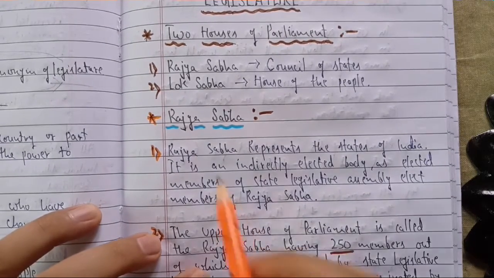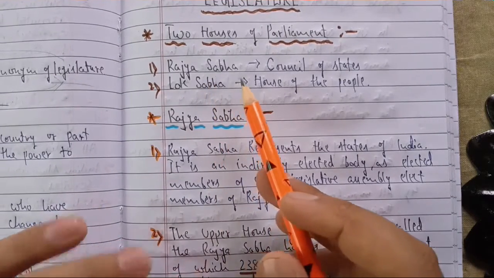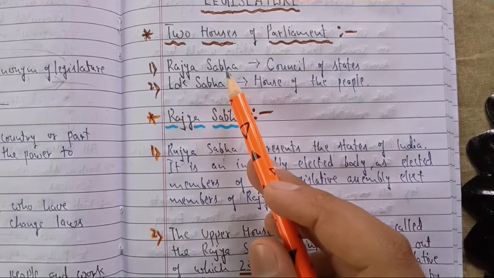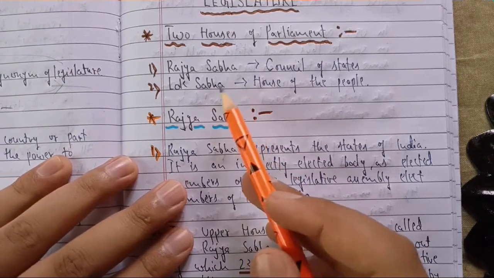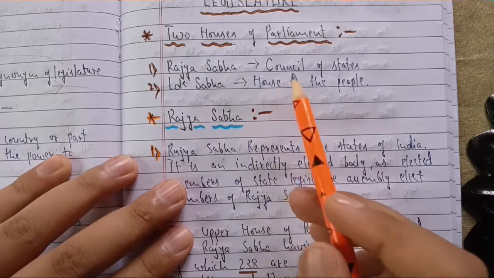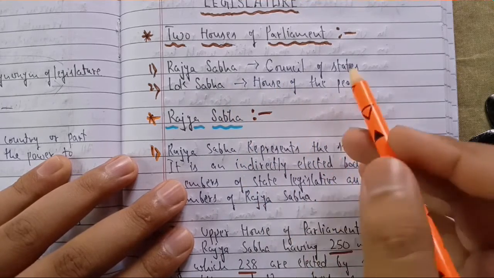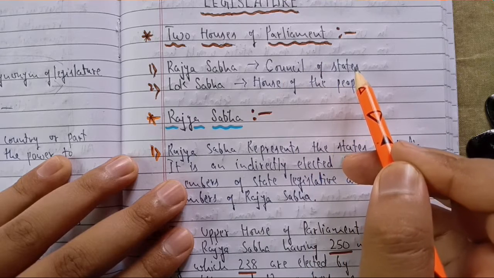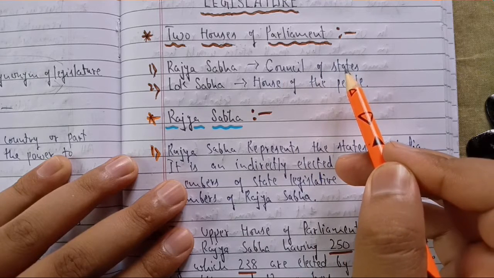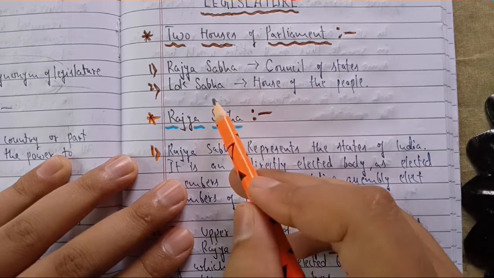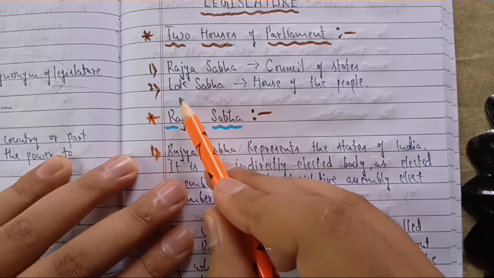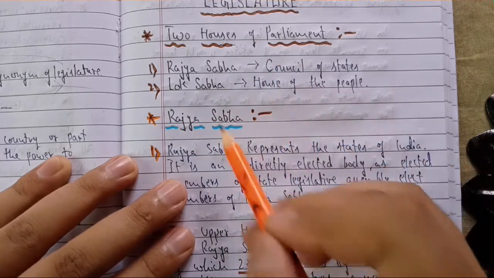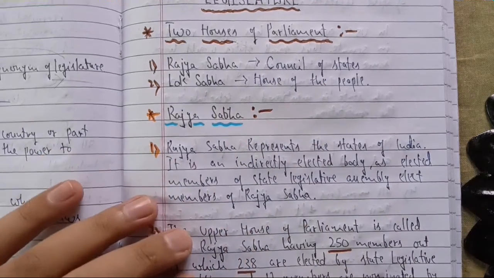Now today, moving forward to the two houses. As you very well know, in the central government there are two houses in the parliament, Rajya Sabha and Lok Sabha. Rajya Sabha is also called the Council of States because it consists of the members of states, who are elected by the MLAs, members of legislative assemblies, in the state. And Lok Sabha is the house of the people. That's why in Hindi it's called Logon Ki Sabha. So one by one we shall take the details of these two, starting with the Rajya Sabha.